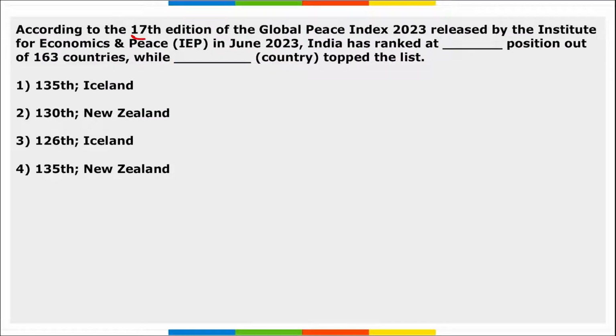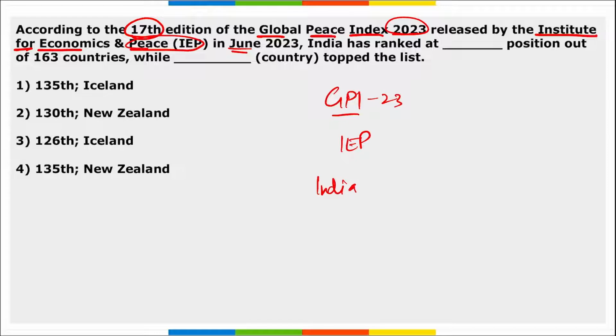Next, according to the 17th edition of the Global Peace Index 23 that was released by IEP, that is Institute for Economics and Peace, this was in June, India has ranked dash. So the rank of India in the Global Peace Index for 23 released by IEP is 126th, and the country that secured the top position here is Iceland, right? On the top position is Iceland, and Iceland is the most peaceful country in the world since 2008. Rank of India is 126th.